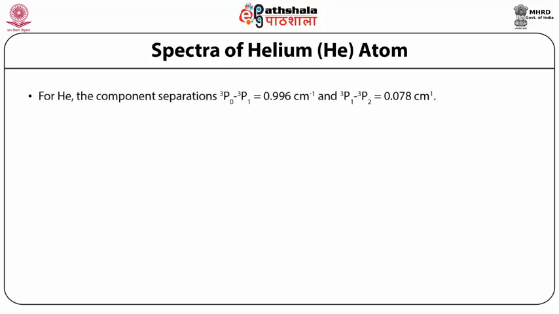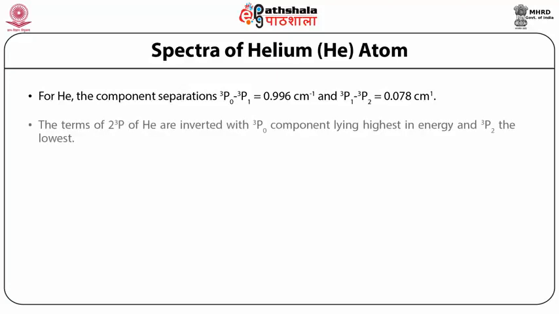For helium, the component separation 3P0 minus 3P1 is 0.996 centimeter inverse, and 3P1 minus 3P2 is 0.078 centimeter inverse. The terms of 2 3P of helium are inverted, with the 3P0 component lying highest in energy and 3P2 the lowest.